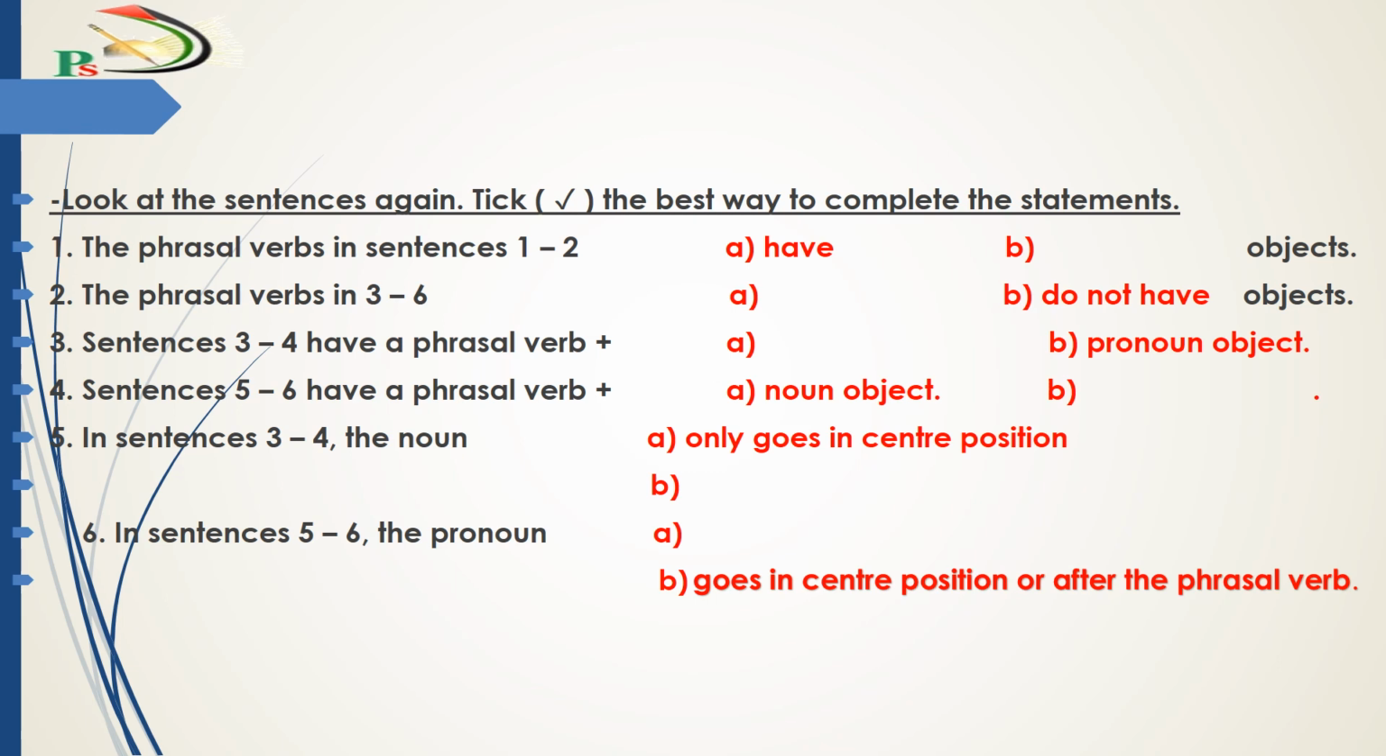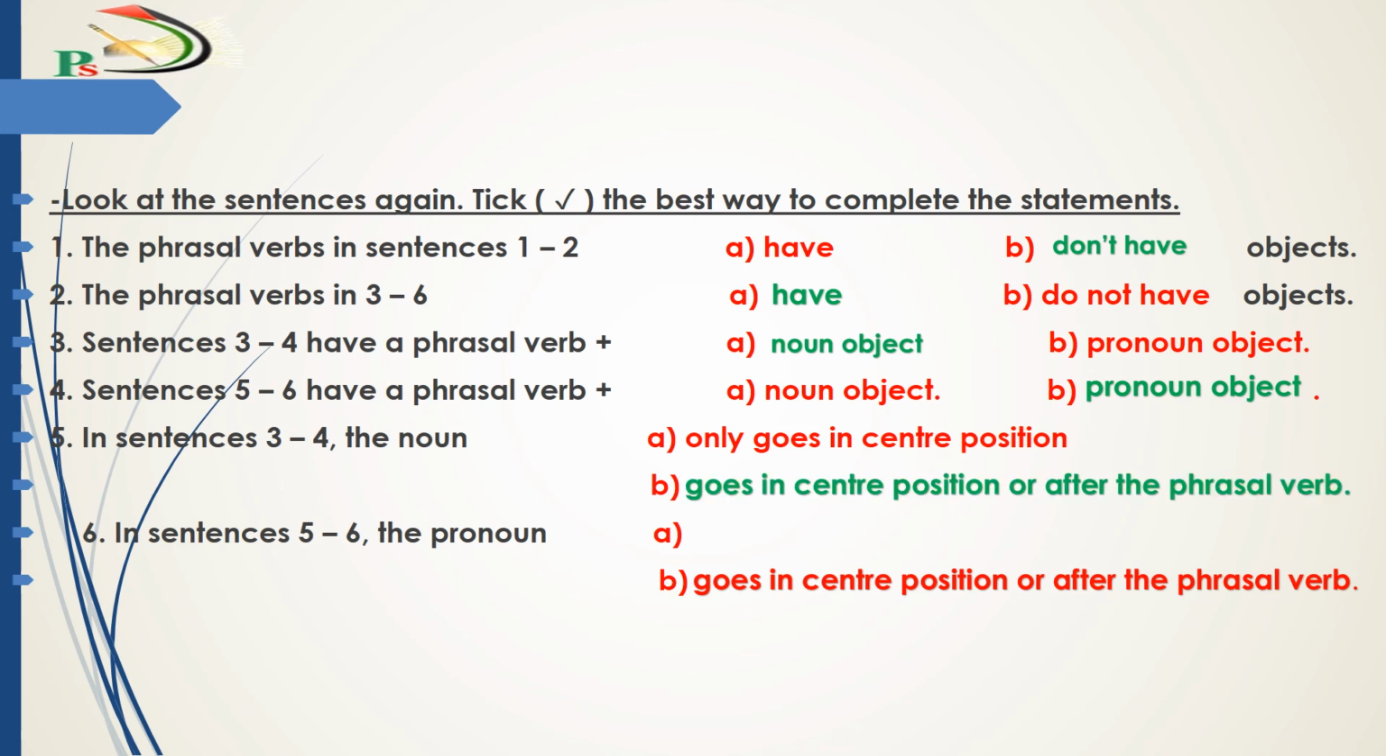Number 1. The phrasal verbs in sentences 1 and 2 don't have objects. Number 2. The phrasal verbs in 3 to 6 have objects. Number 3. Sentences 3 and 4 have a phrasal verb plus a noun object. Number 4. Sentences 5 and 6 have a phrasal verb plus a pronoun object. Number 5. In sentences 3 and 4, the noun goes in center position or after the phrasal verb. Number 6. In sentences 5 and 6, the pronoun only goes in center position.